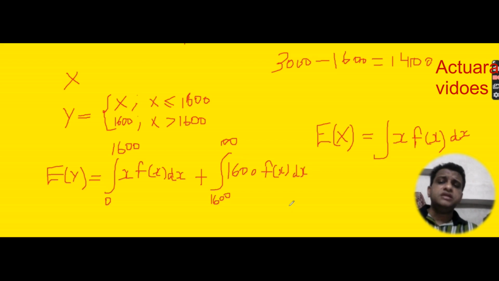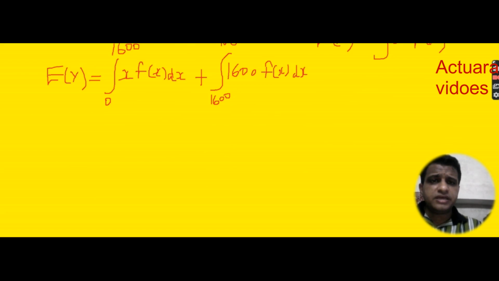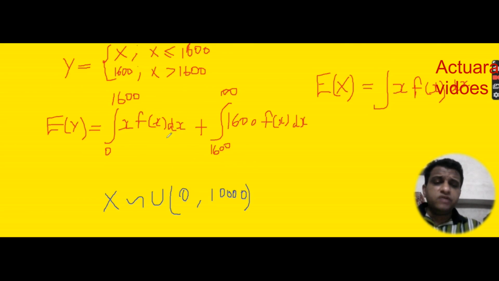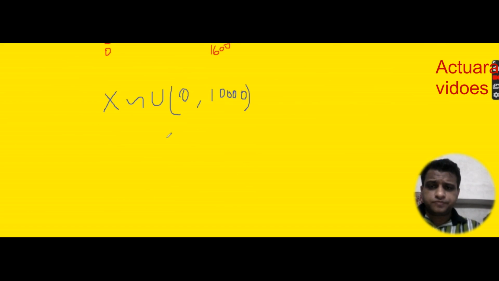Let's consider an example to understand how we can find the expected value. Let's say my claim distribution follows the uniform distribution. Let's say X follows a uniform distribution in the range of 0 to 10,000. Now I have to find the expected value for this insurance company.